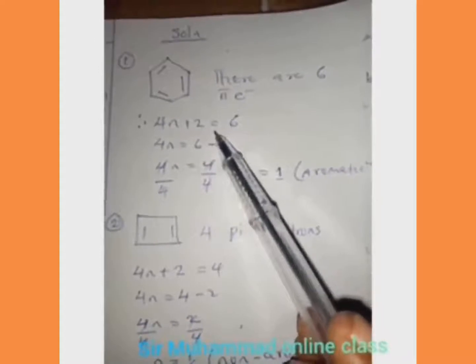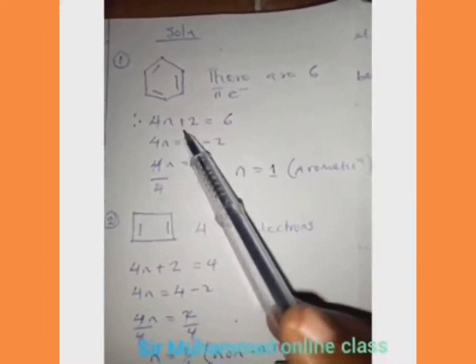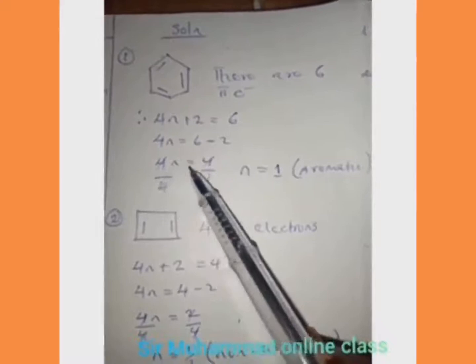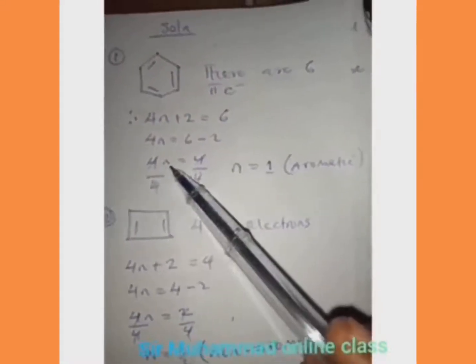So we say 4n plus 2 is equal to 6. Subtract 2 from both sides, so we have 4n is equal to 6 minus 2. 6 minus 2 will give you 4, so 4n is equal to 4. But we are looking for n, not 4n. So 4 cancels 4, and n will be equal to 1.